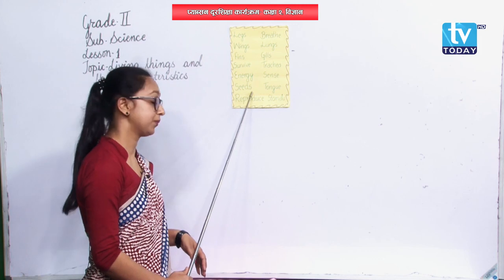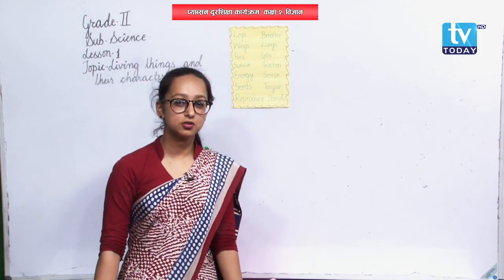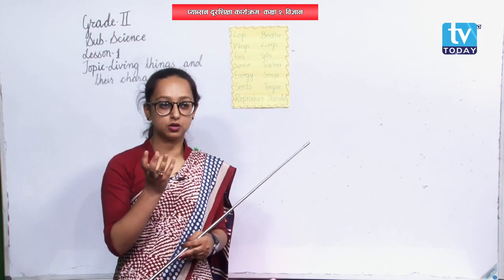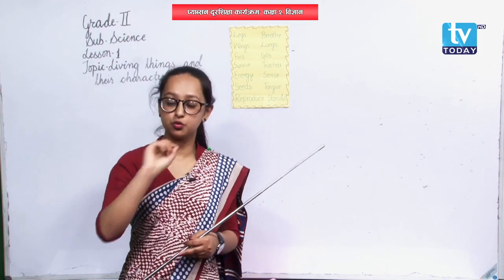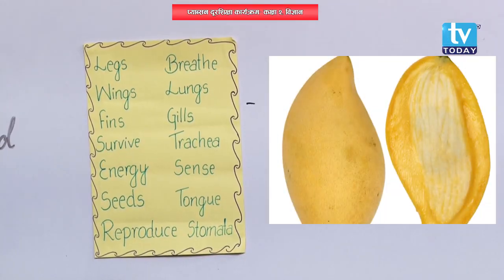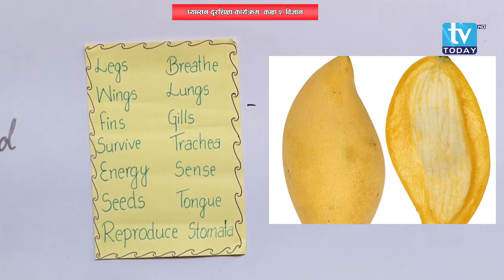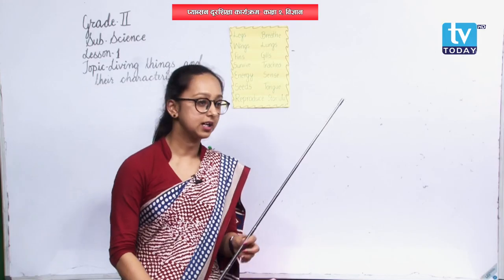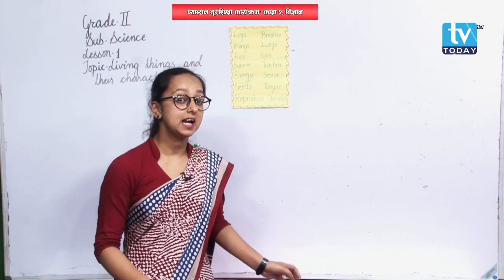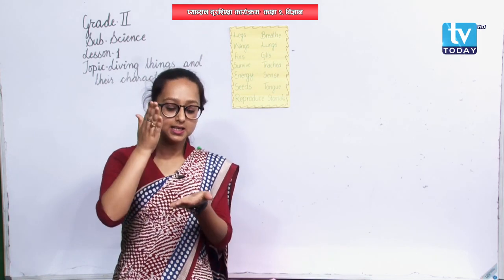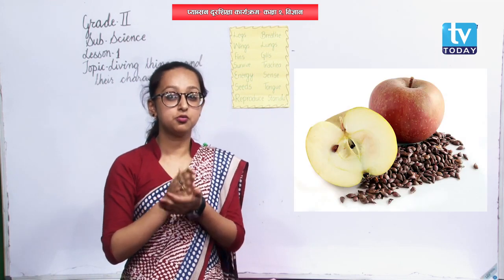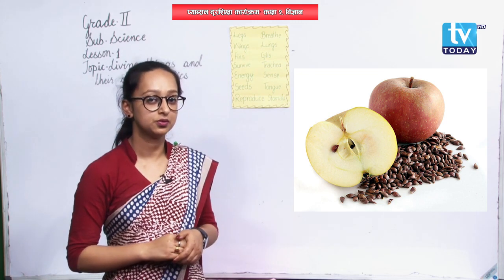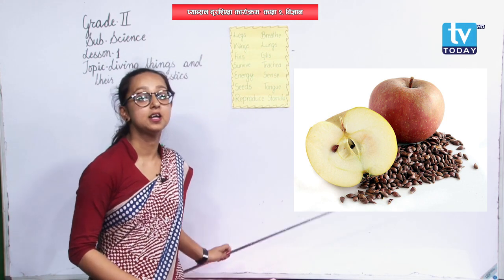Similarly, seeds. Have you eaten mango these days? After completing eating that mango, what do you do? You have one thing that you throw away. Yes? Yes or no? Yes, we do. That thrown part of the mango, that is the seed of the mango. Similarly, we have also eaten an apple, yeah? Apple, when it is cut into half, do we see some black materials inside? Yes, we do. Those are also the seeds of an apple.